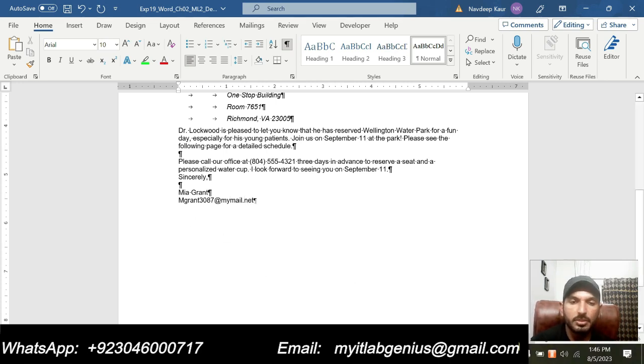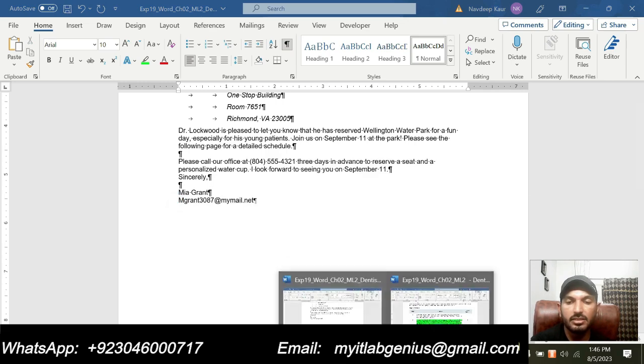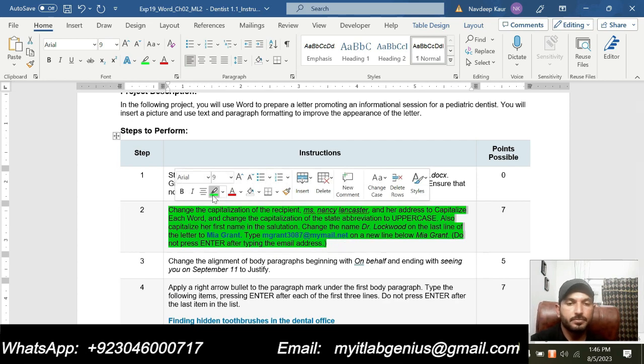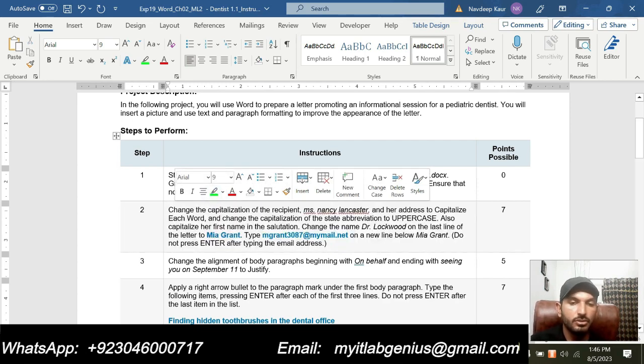So we are supposed to type this one, and I have typed this one, and that is all required in step number 2. So we are done with step number 2 of the assignment. Now we will move to the next step, that is step number 3.